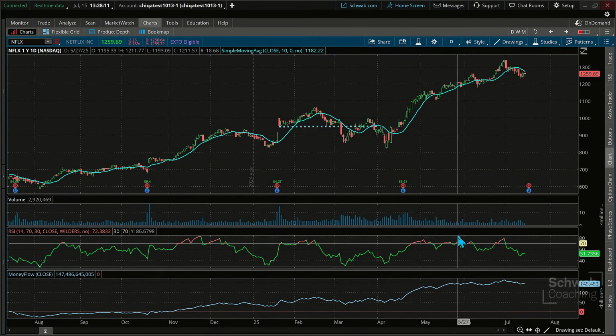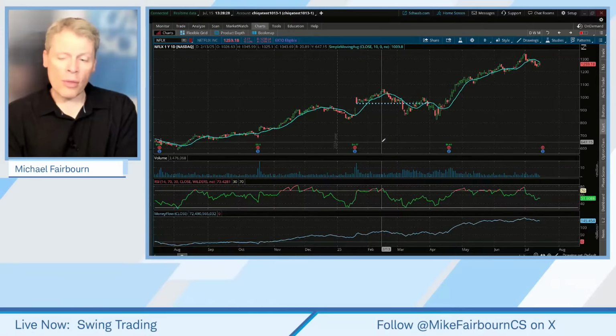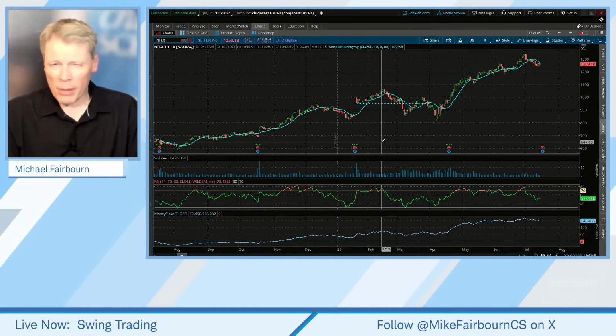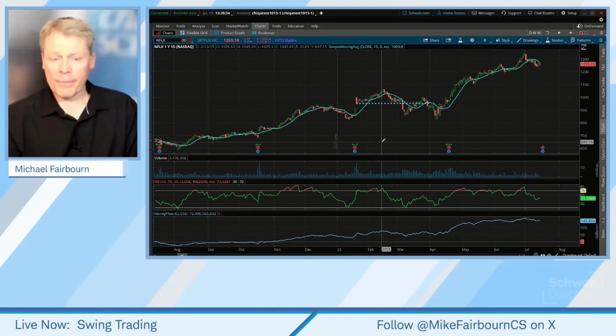Okay, so let's see. Beth says, does the downward sloping RSI now overbought? I love this point that Beth brings up, you guys. This is one thing that took me a long time to learn.